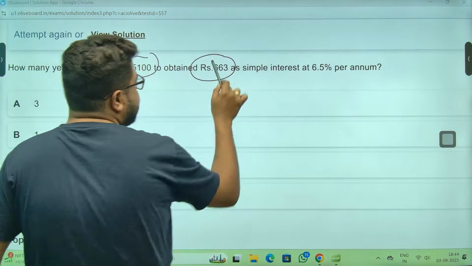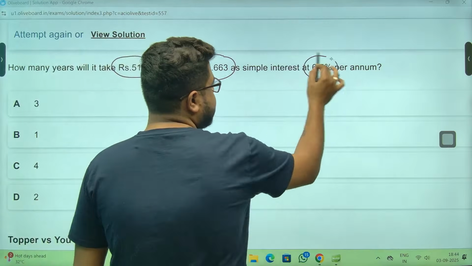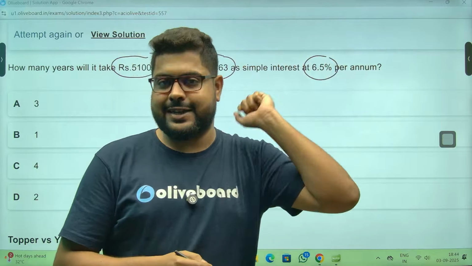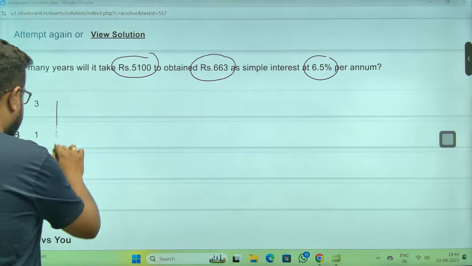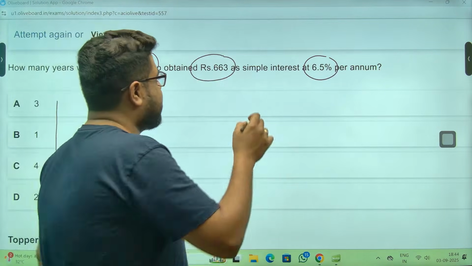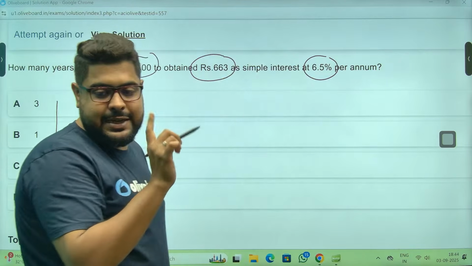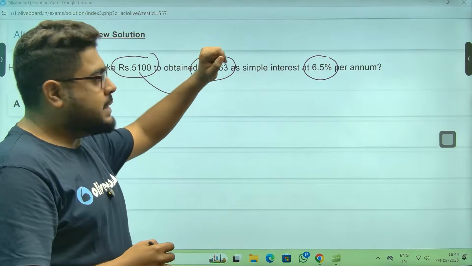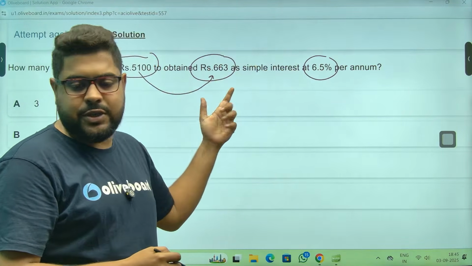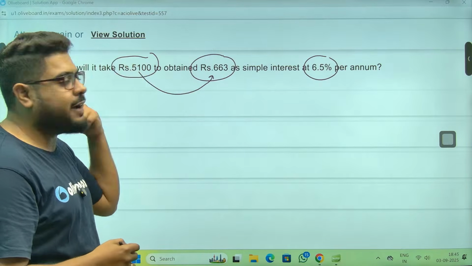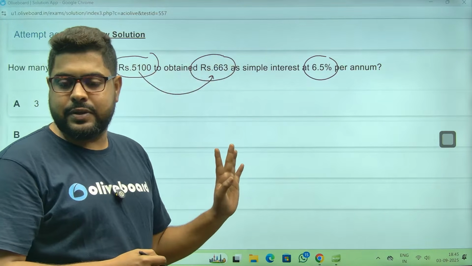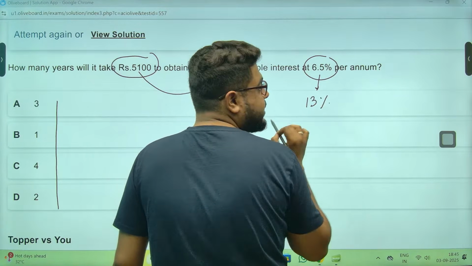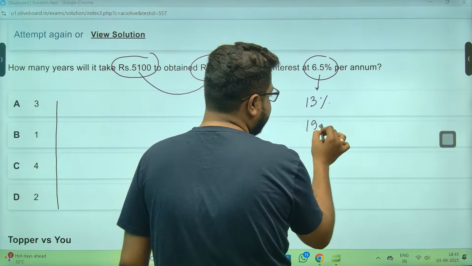How many years? 5100, simple interest, rate 6.5%, sir. So again, you see how to solve this in 10 seconds. Options are 3, 1, 4, 2. Please understand, 663 will be some percentage of 5100. 1 year means it will be 6.5%, which it cannot be, because 10% is 510, so it is greater than 10%, right? 2 years meaning it will be 13%. 3 years it will be 19.5%.